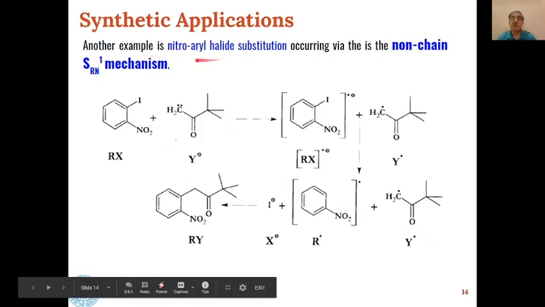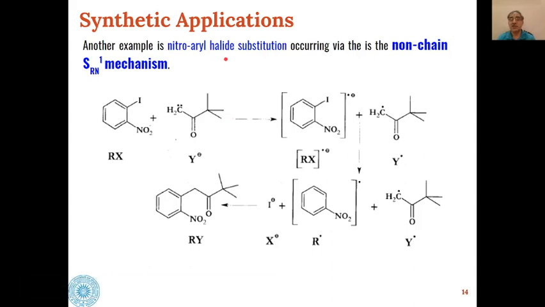Then another example is nitroaryl halide substitution, and this occurs via non-chain SRN mechanism. As I have told you, there are only small examples which take place by non-chain mechanism. Otherwise, most of the examples of SRN1 take place by chain mechanism.